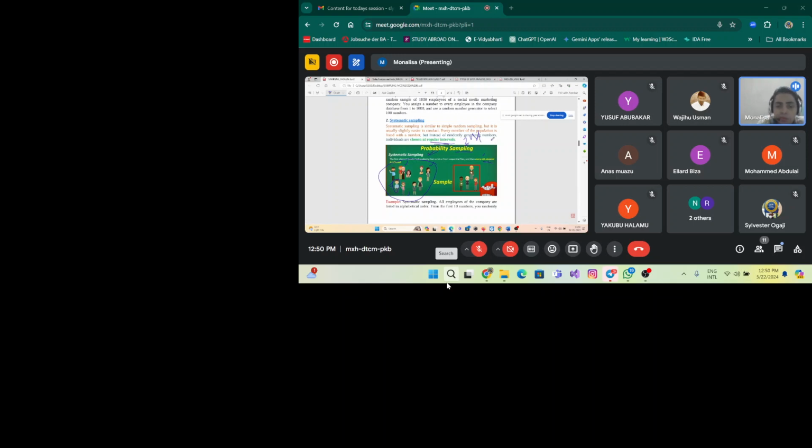For example, for clarification, let's say this is a line. People are standing here in a line, and let there be 10 persons. First of all, in systematic sampling, I have to choose a person at random. So let me choose this second one.